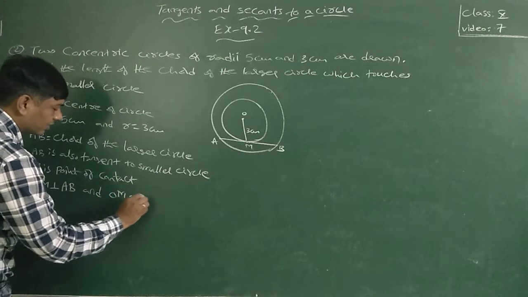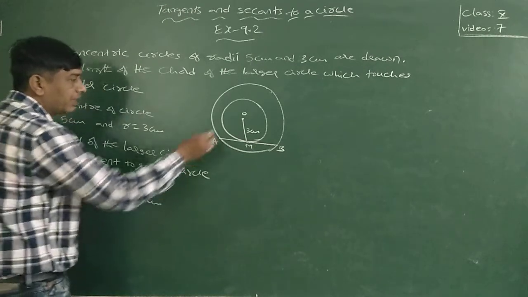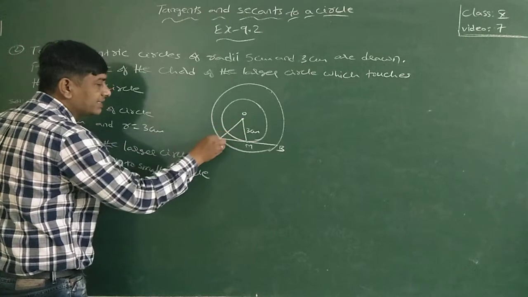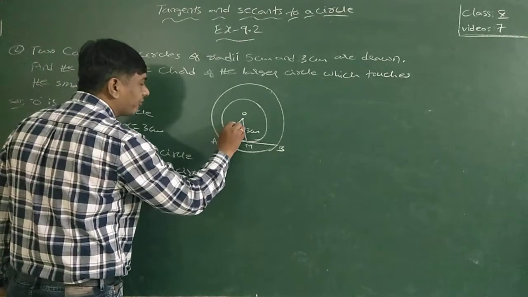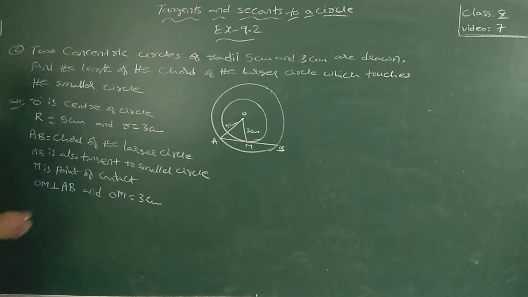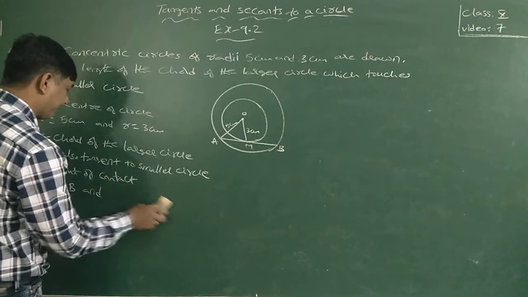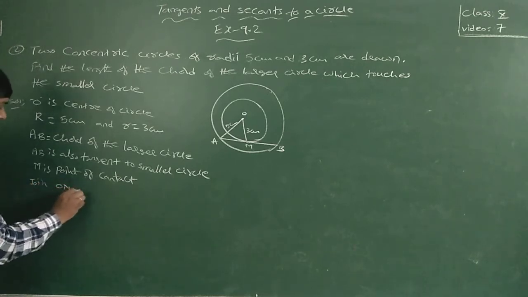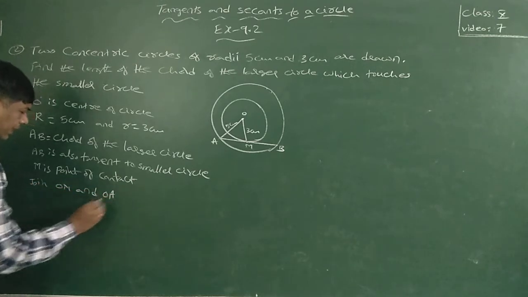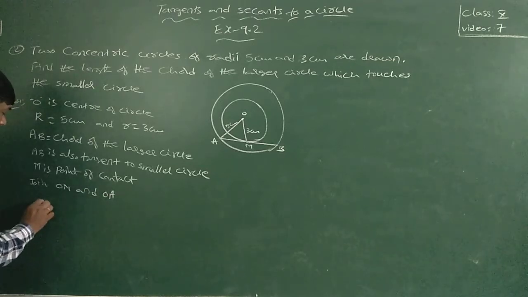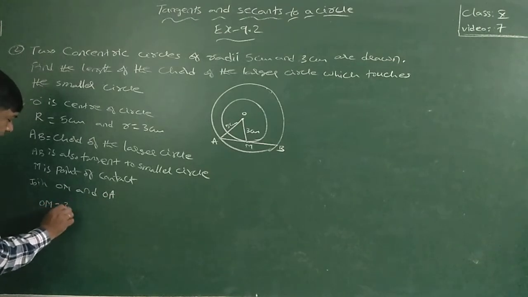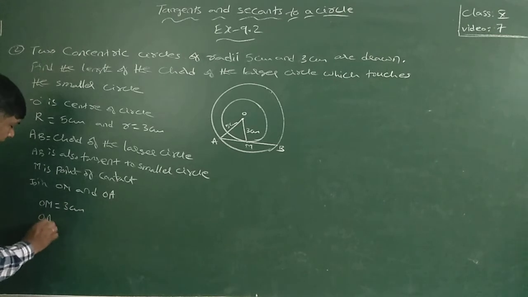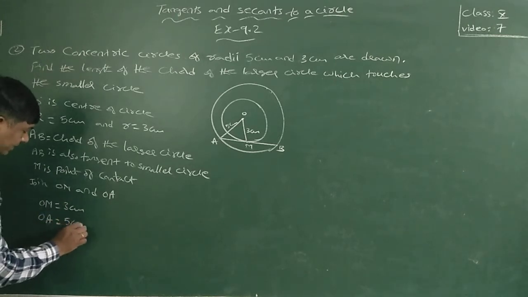OM is equal to 3 centimeters and OA is equal to 5 centimeters.